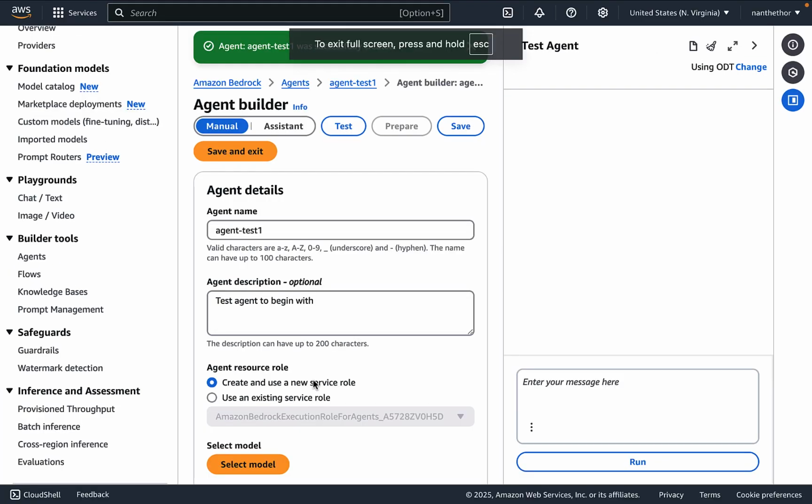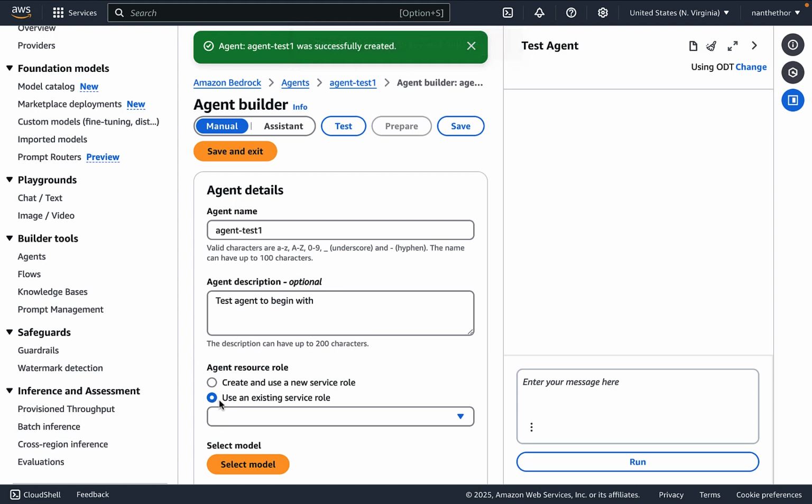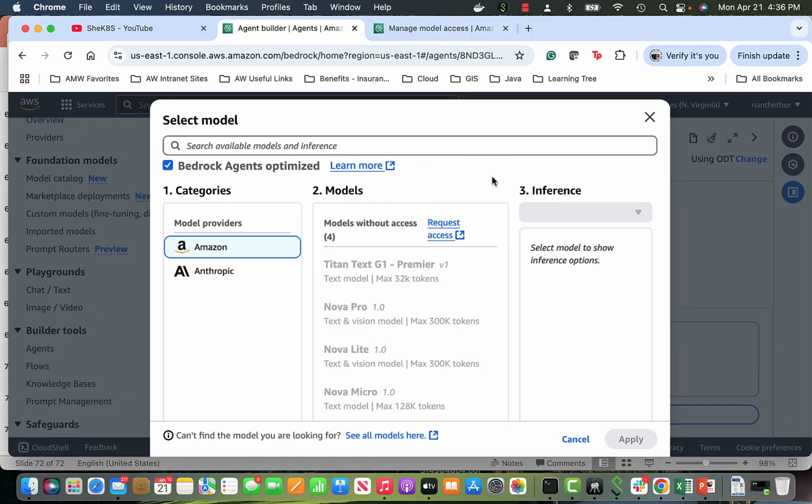Now we have to use a service role. I'm just going to use an existing service role which is already provided by AWS. But if you want, because this agent, your Bedrock, is going to access Lambda and do some stuff, it has to have a role. Now, important, this is the one: select model.